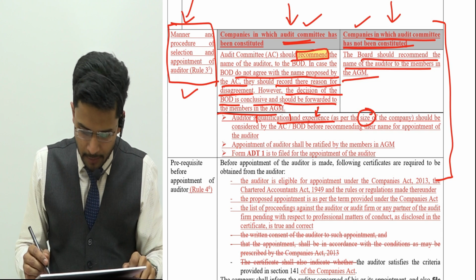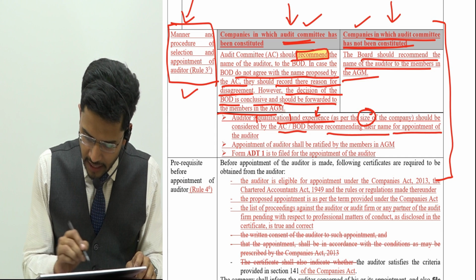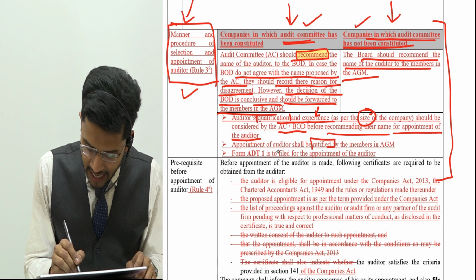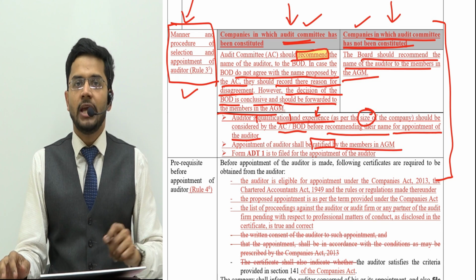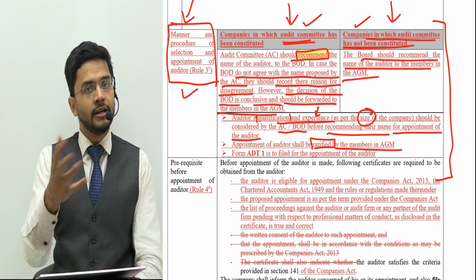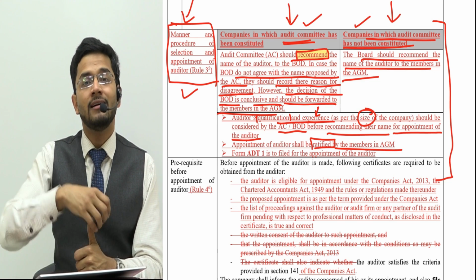Depending upon the size of the company, it should be considered by the audit committee or board of directors before recommending their name for appointment of the auditor. Appointment of the auditor shall be ratified by the members in the AGM. Now this is an important point, guys, which we have already studied in our main section, that whatever appointment happens, it has to be ratified.